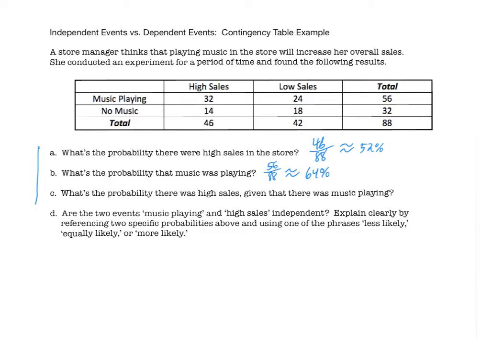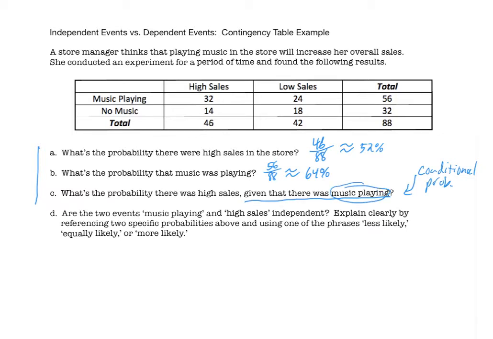Now, what's the probability there was high sales given there was music playing? Anytime you have a restriction such as given that there was music playing, this is now a conditional probability. The first two problems, part A and part B, were not conditional probabilities. This one is. Ultimately, you're restricting your world to the given part. So the given part is that music was playing.